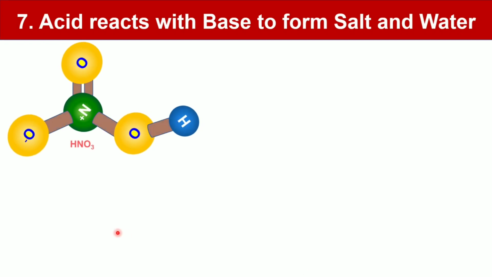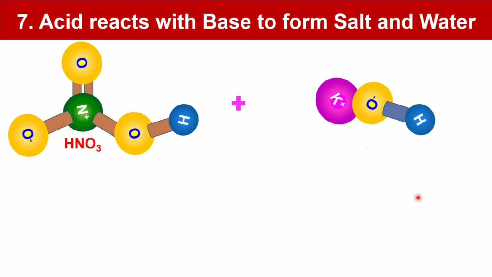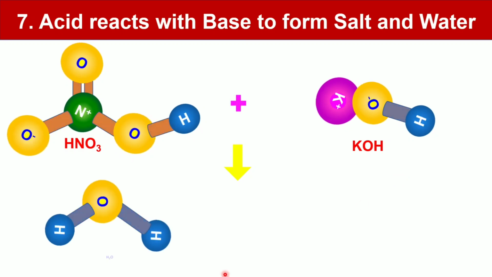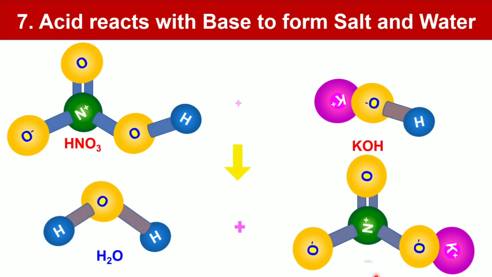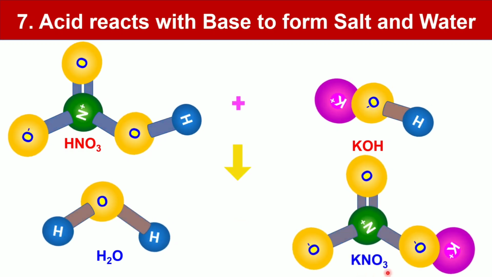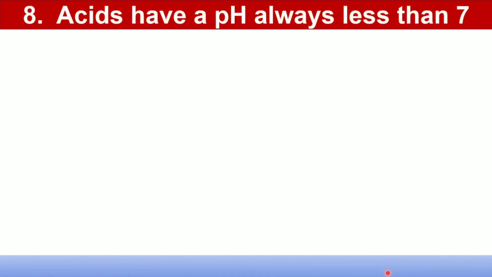Nitric acid HNO3 reacts with potassium hydroxide KOH to form H2O and the salt potassium nitrate KNO3. Acids have a pH always less than 7.